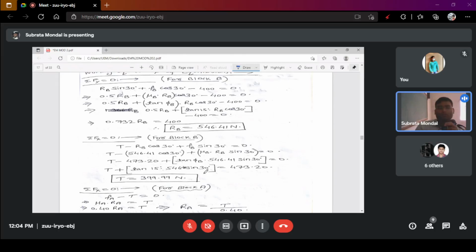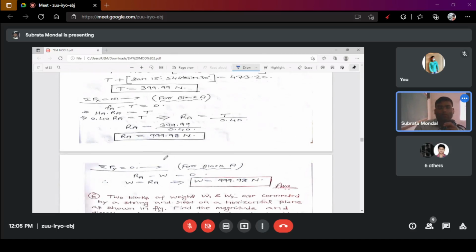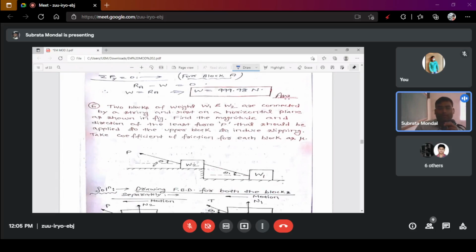Because all are equivalent with the x direction, T minus RB cos 30 minus AB sin 30. Okay, that means the RA value will be 919.98 Newton. Okay, so that is the fact.